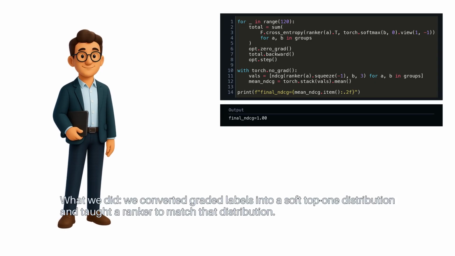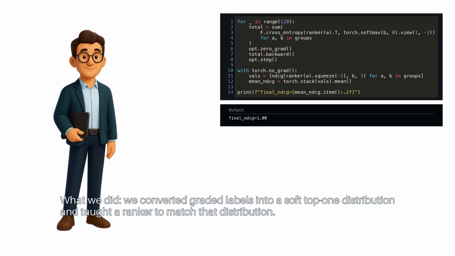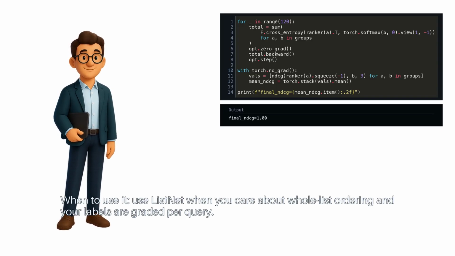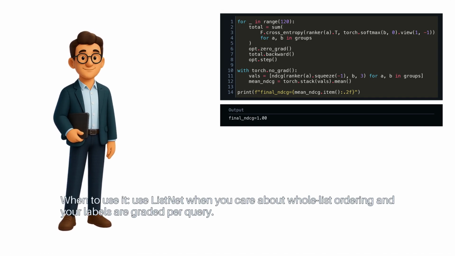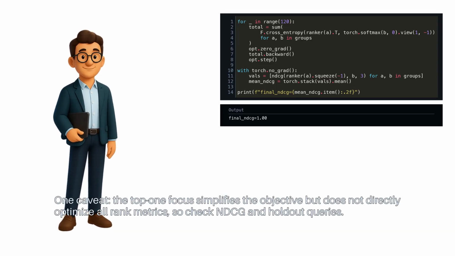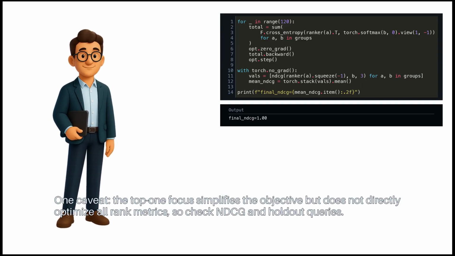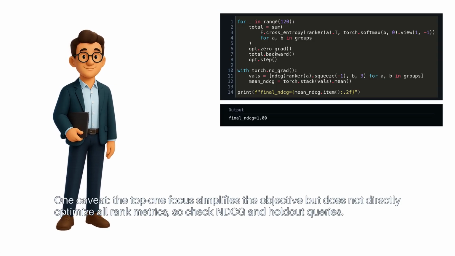What we did: we converted graded labels into a soft top 1 distribution and taught a ranker to match that distribution. When to use it? Use ListNet when you care about whole list ordering and your labels are graded per query. One caveat: the top 1 focus simplifies the objective but does not directly optimize all rank metrics. So check NDCG and hold out queries.